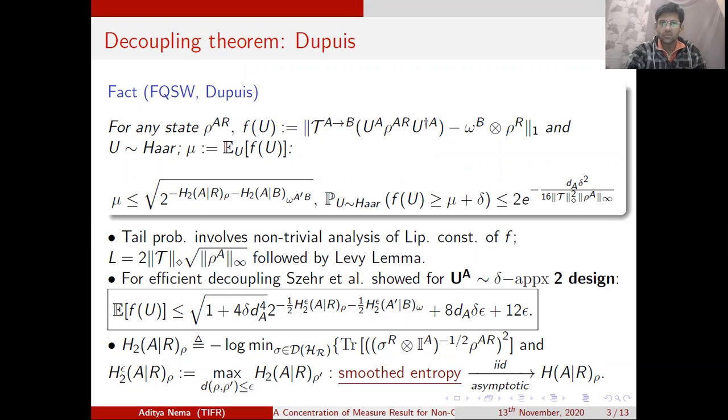Dupuis has shown that the expectation of this function f, which is denoted by mu, is upper bounded by the square root of 2 to the power of minus the sum of two entropic quantities.